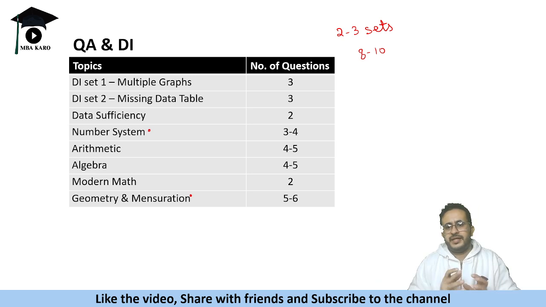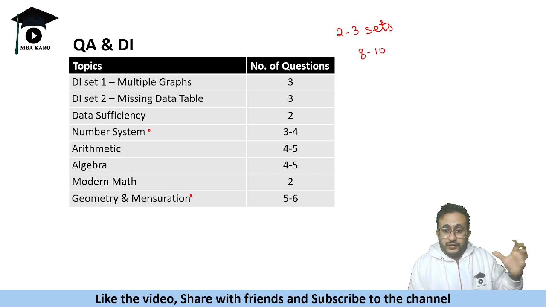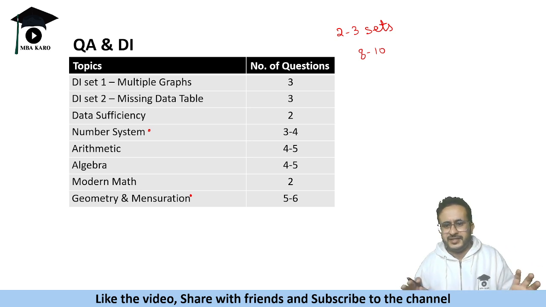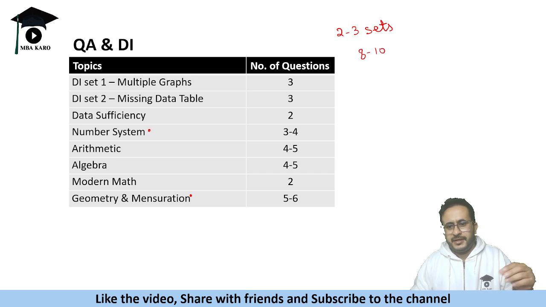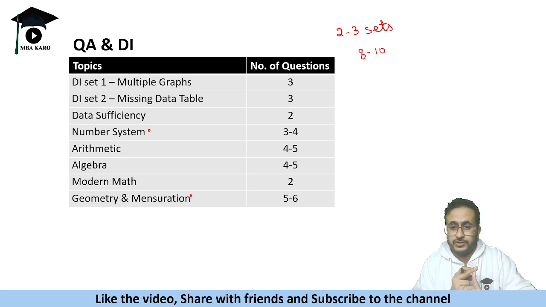Okay, so unlike in CAT, where arithmetic used to rule until CAT 2023, CAT 2023 was like algebra ज़्यादा हो गया था, but until 2023, arithmetic was the most significant part. Arithmetic followed by algebra and geometry. But in XAT, you won't find too much of arithmetic. It has a good number of questions on geometry, mensuration, and number system also.